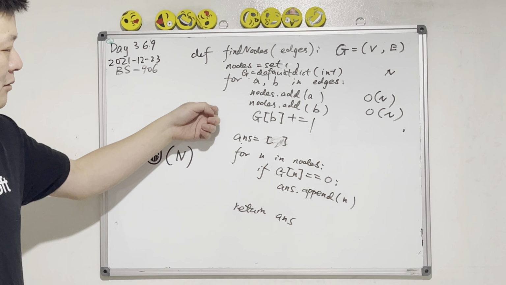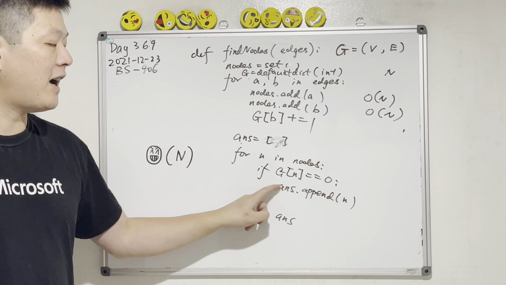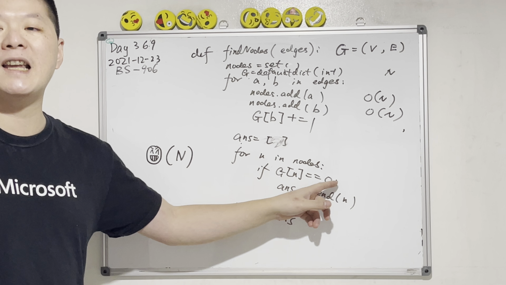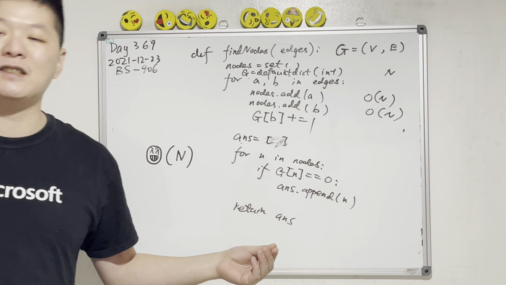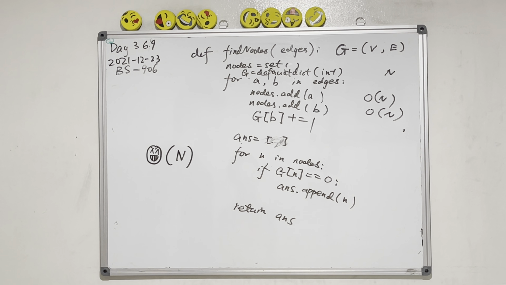Okay. And what are we doing here? First of all, we calculate the in degree, and then we just append the node with in degree equals 0. Means that there's no task depending on that vertex, right? Yeah, simple, right? That's it for today.